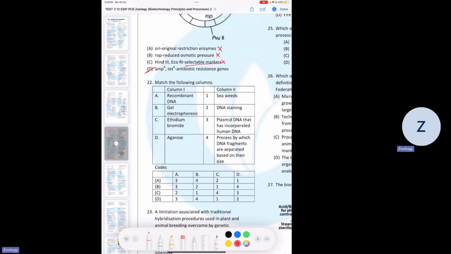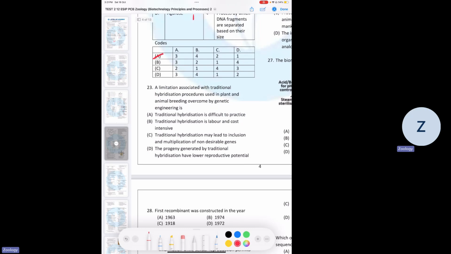22, recombinant DNA is a plasmid DNA that has incorporated. So 3, gel electrophoresis is the process by which DNA fragments are separated, correct? Ethidium bromide is used for staining in the process of electrophoresis, and agarose is obtained from the seaweed. Now, the answer for 22nd is A.